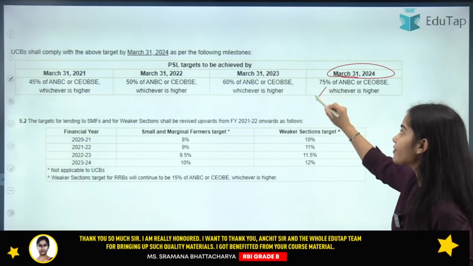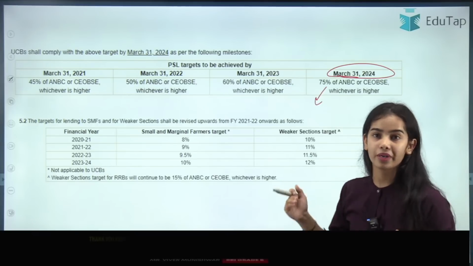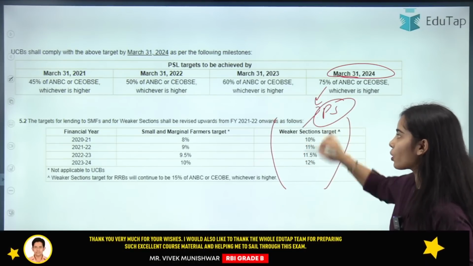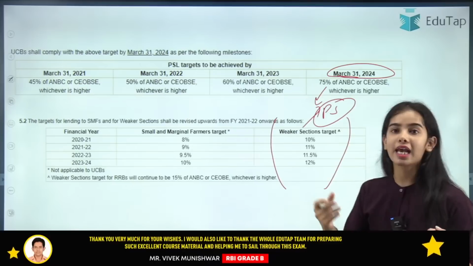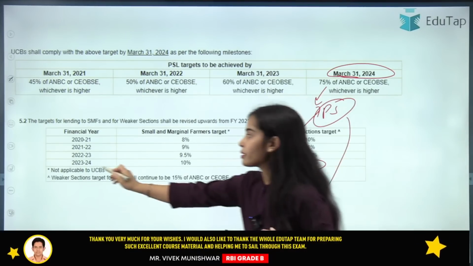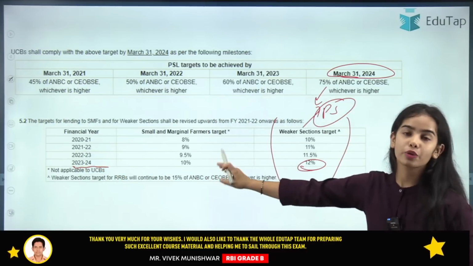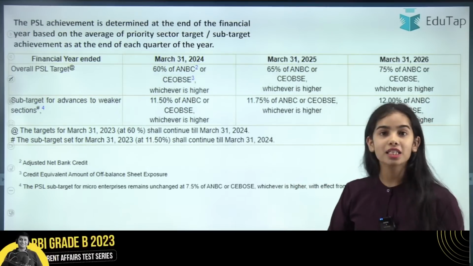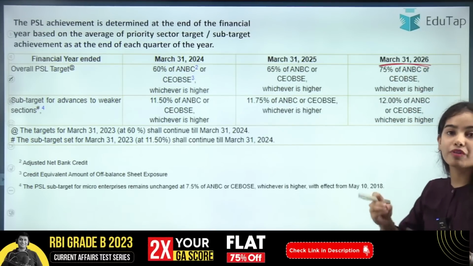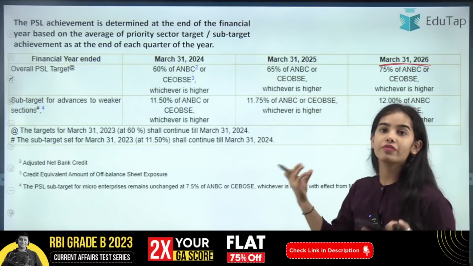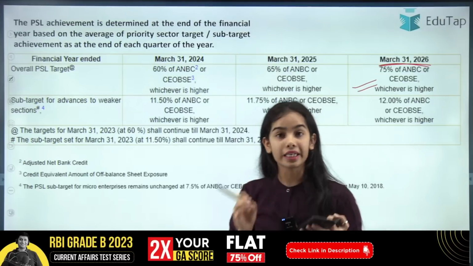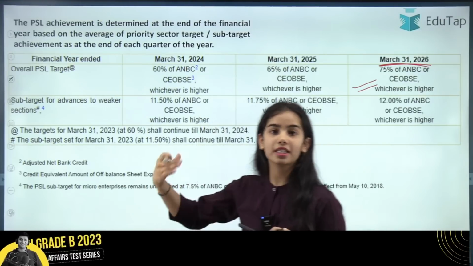And these were the sub targets for the urban cooperative banks, that for the weaker sections they have to provide 12% of the adjusted net bank credit till financial year 2024. Now the extension has been given in the timeline, and they have got the extension of 2 years, that is by the financial year 2026 they have to achieve this 75% of the adjusted net bank credit. This we have discussed in details, and you can see the previous sessions also.